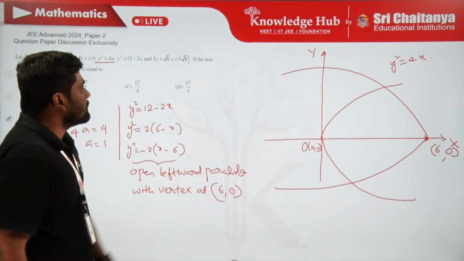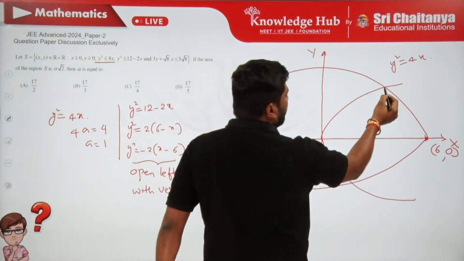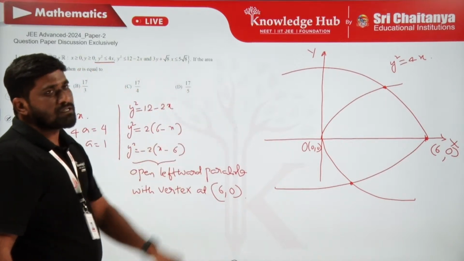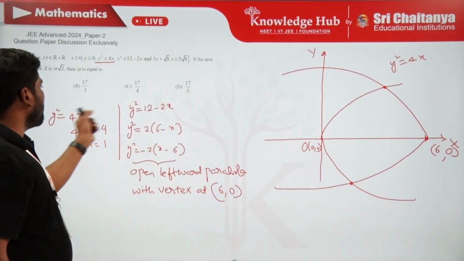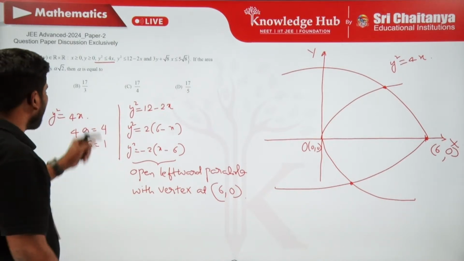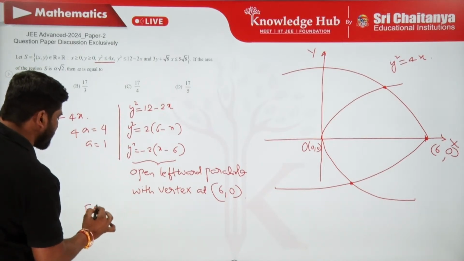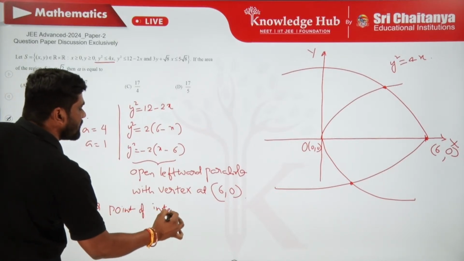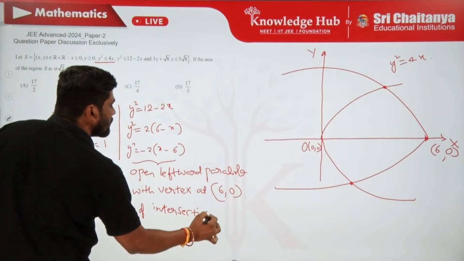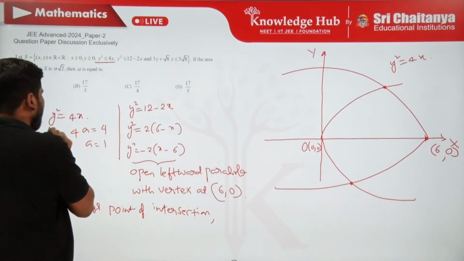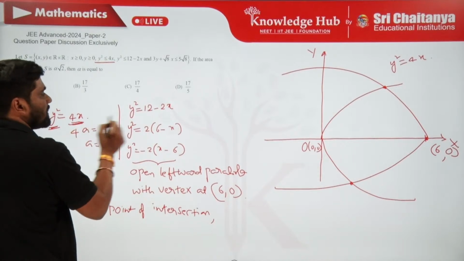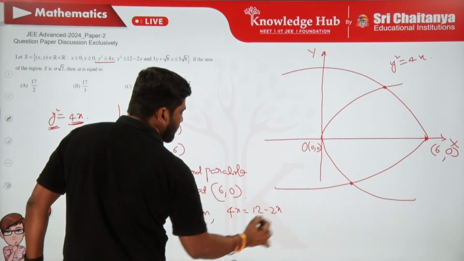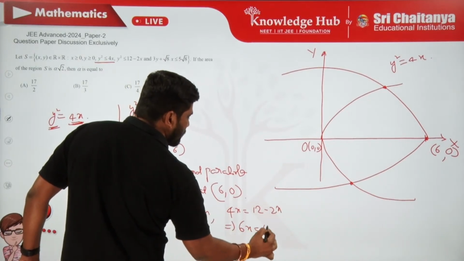Okay, now let me find the points of intersection of these two parabolas. How can I find them? By solving these two equations. So for the point of intersection, we just solve these two. That means in place of y square, you replace it by 4x in this parabola. You get 4x is equal to 12 minus 2x, which is 6x is equal to 12, then x is